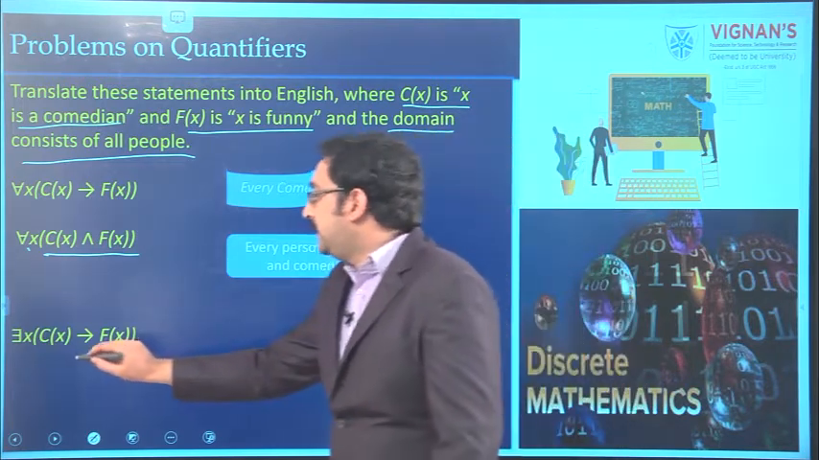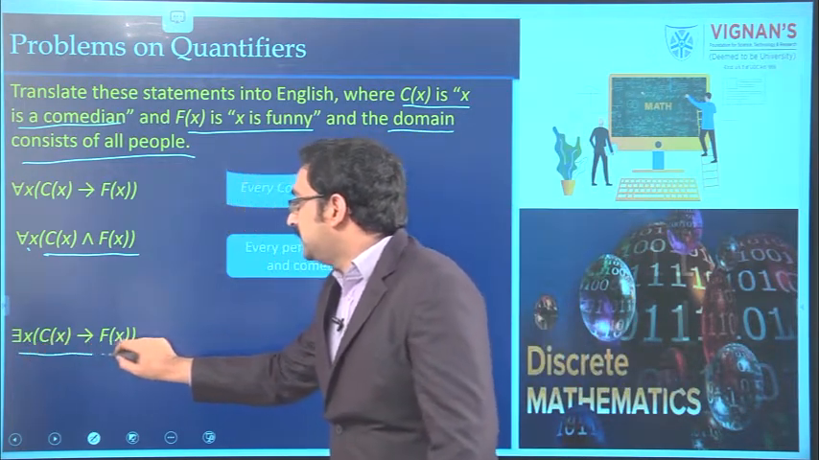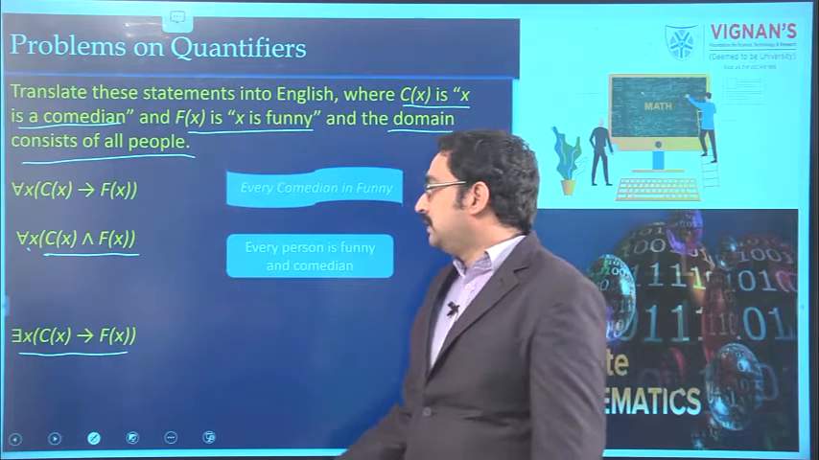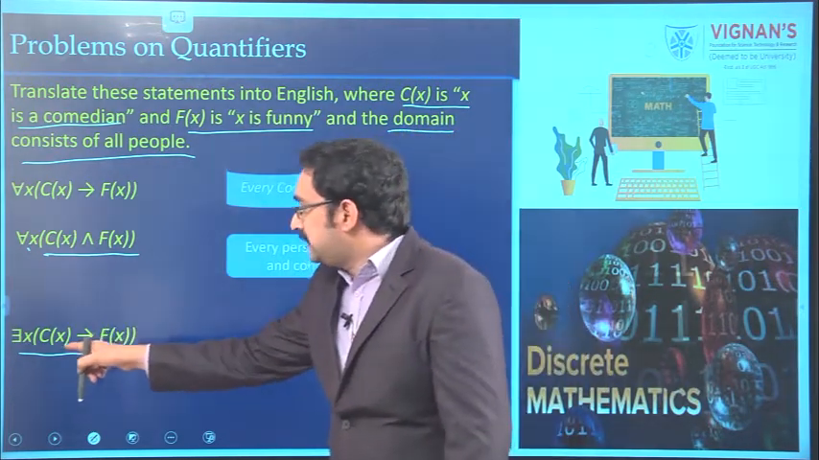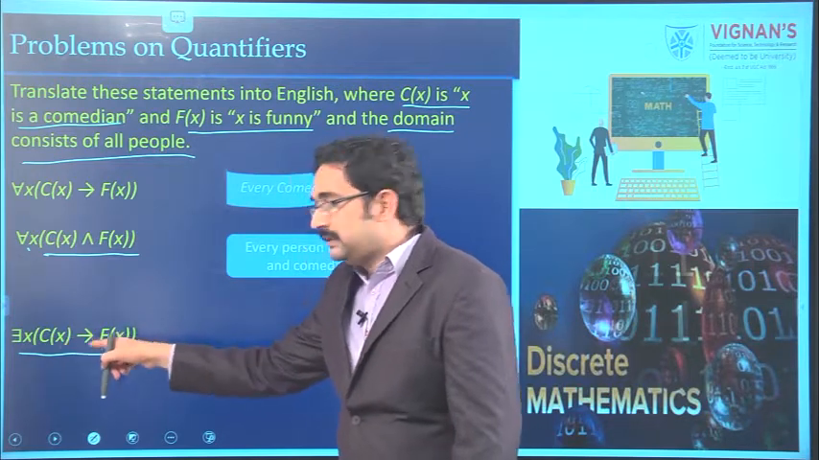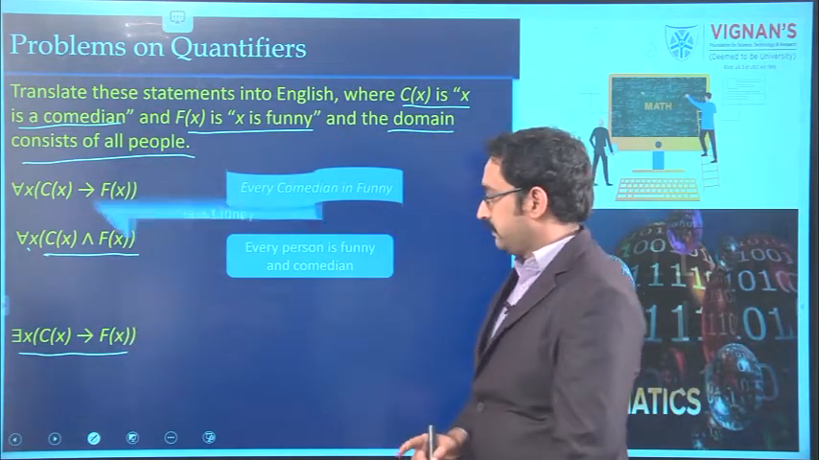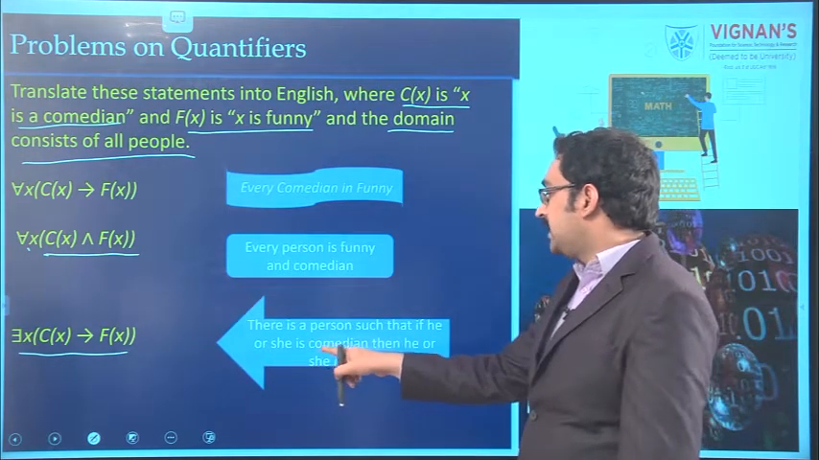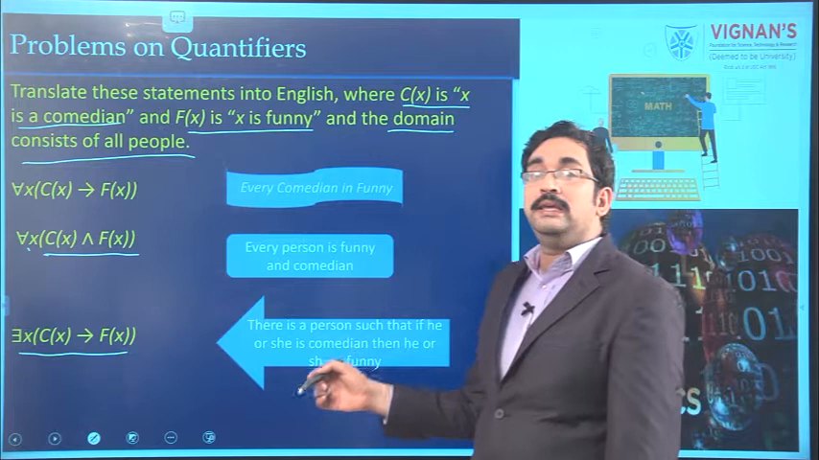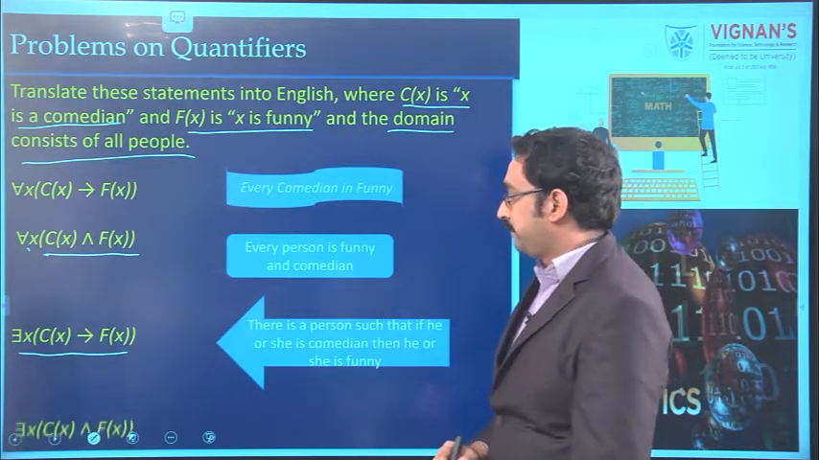Next one, there exists x, C of x implies F of x. That means there is some person such that if the person is a comedian then funny. Like that. There is a person such that if he or she is a comedian then he or she is funny.